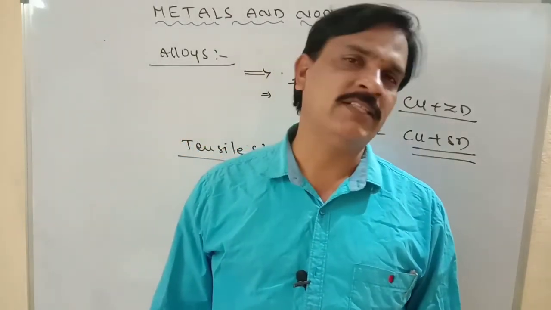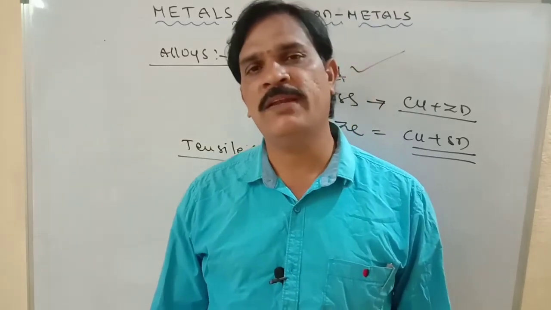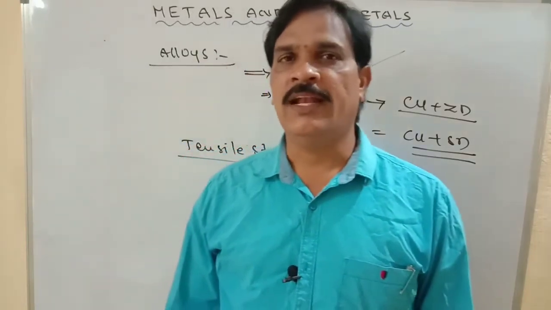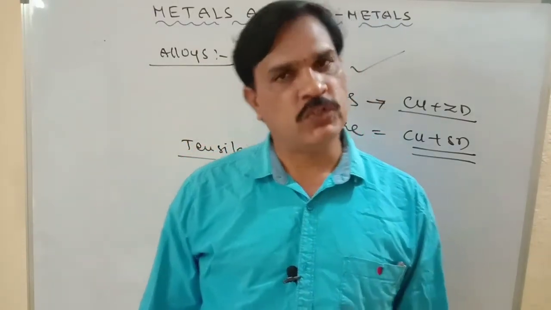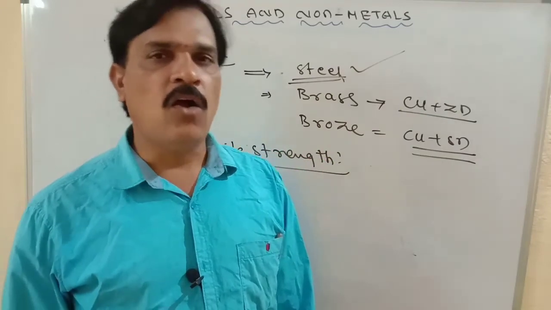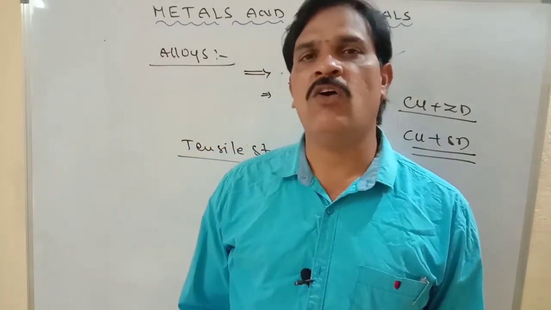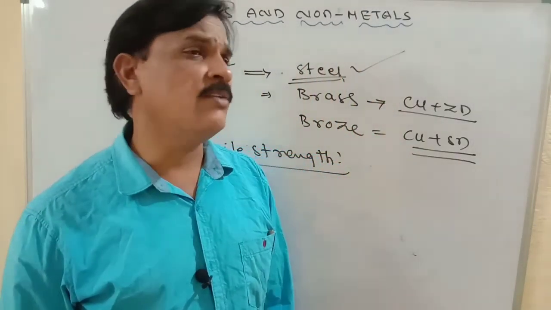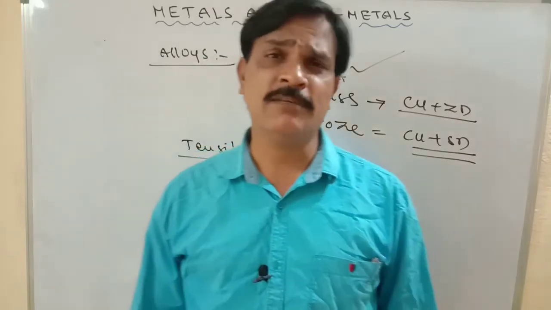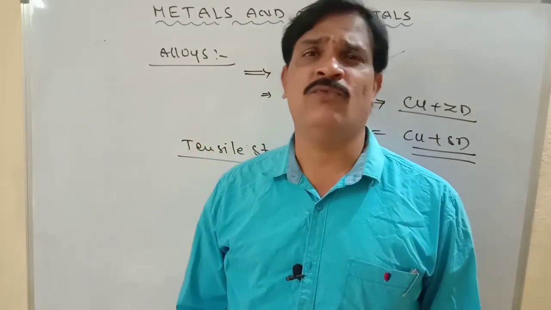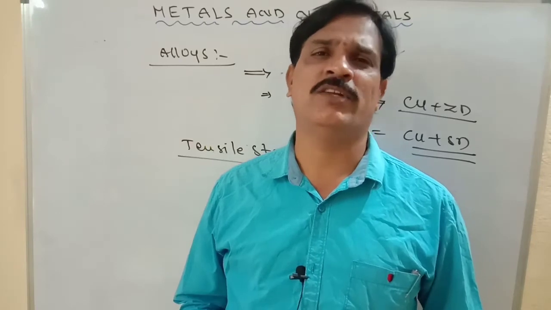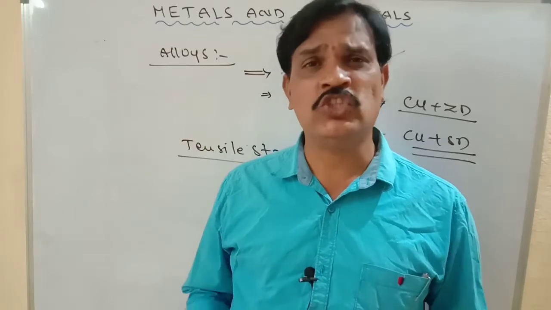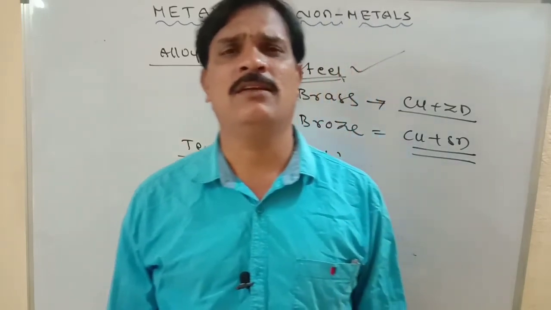This is about the important physical properties of metals. I have given physical state, hardness, malleability, ductility, sonorous nature, tensile strength, and thermal conductivity. These are very important physical properties, and their exceptions are important. Metals which can draw thin wires have ductility. Metals which can be drawn into thin sheets have malleability.